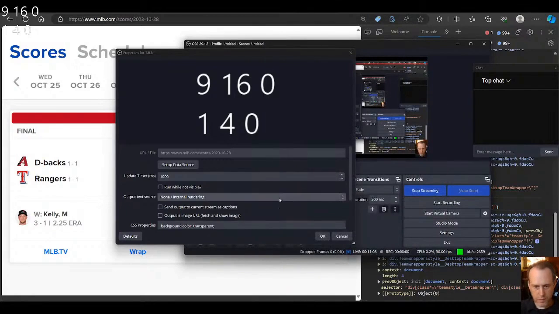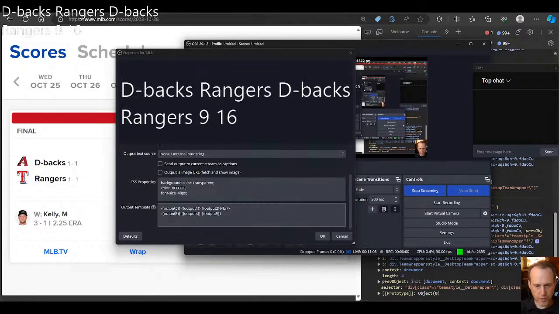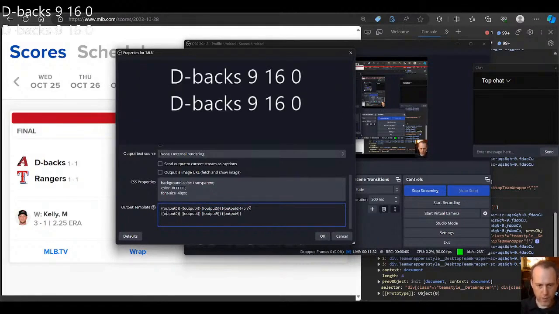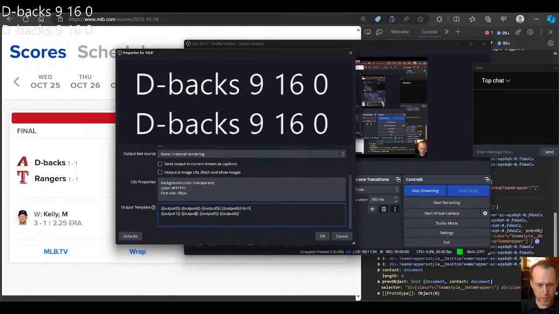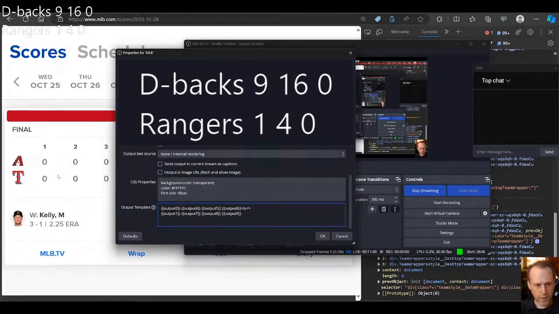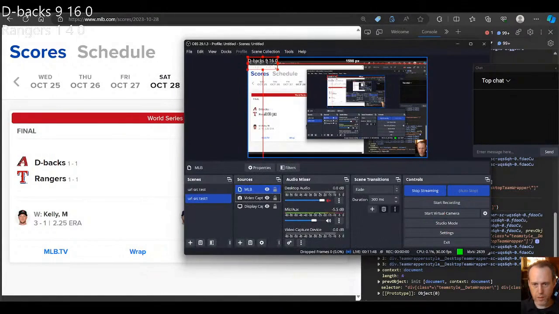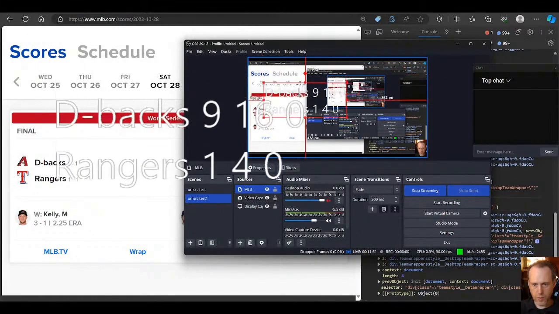Let's save this out. And now in our template, it's going to be a little weird like that, because we want to get 0, but then we actually want to get, so it'd be 0, 1, 2, 3, and we'll start with 4, 5, 4, 5, and 6, and line break, and then we'll get 1, and then we'll continue from 7, 8, 9, and there we go. We have the names of the teams and the scores in here. You can OK this. Now you'll see it's popping up in OBS.